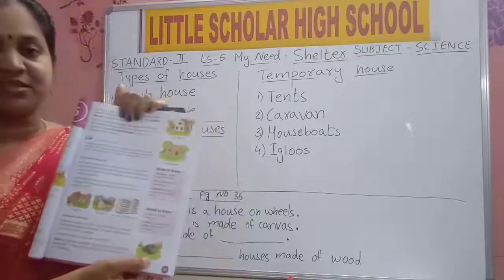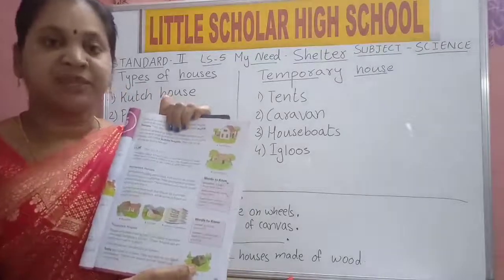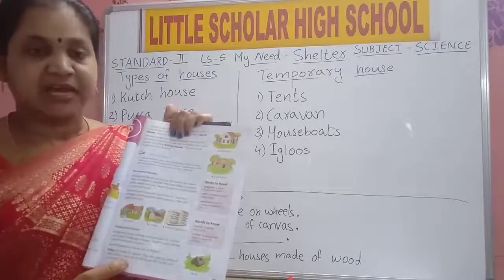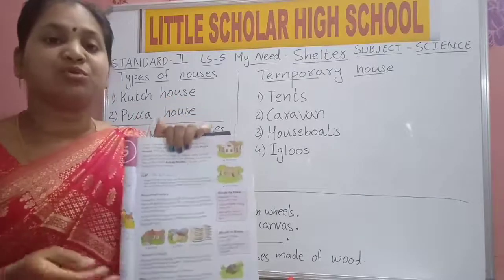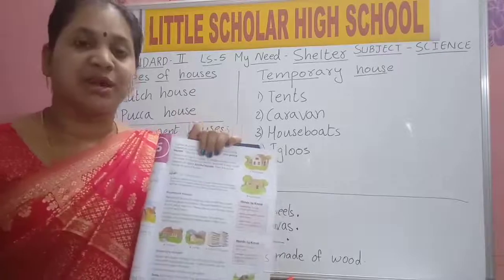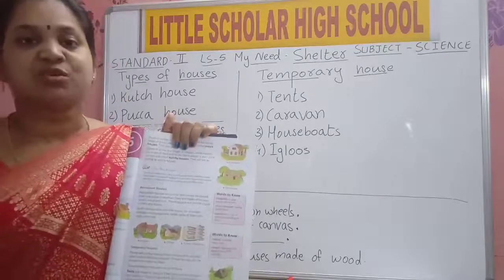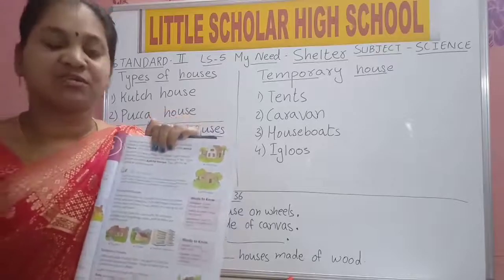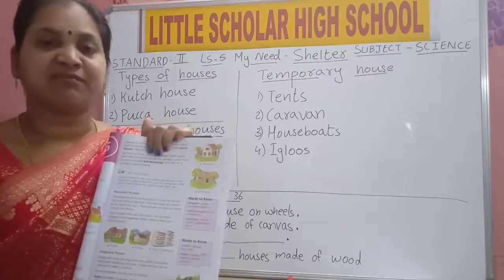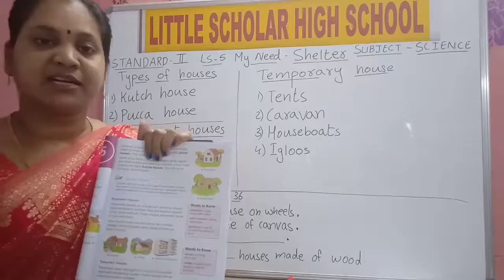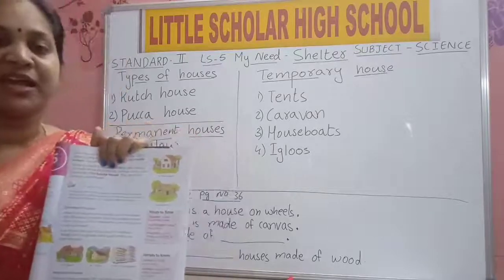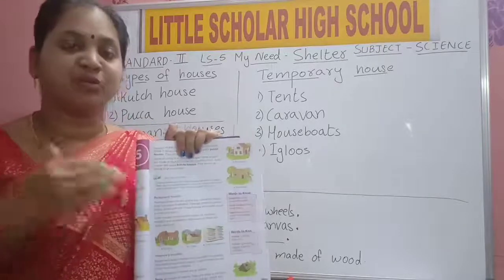So these are tents, children. Soldiers use these tents. Campers means those who have work that takes them from one place to another. If they have work, they should move from one place to another. So for easy building of a house, they will carry a tent along with them. Wherever they stay, they put up the tent and complete their work. Now we can see some doctors going to villages.